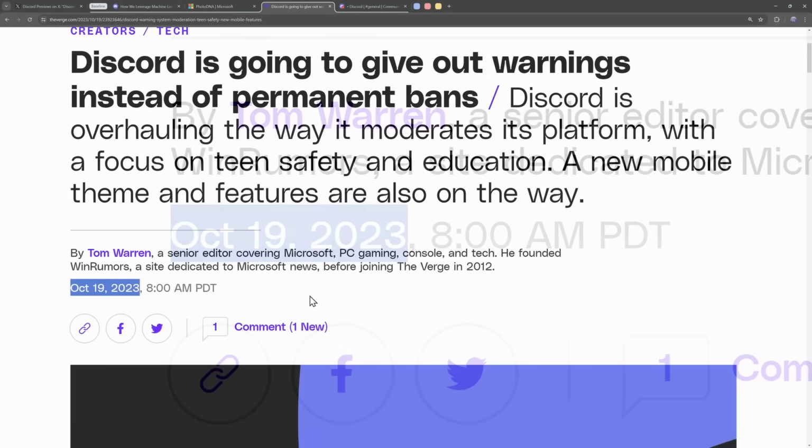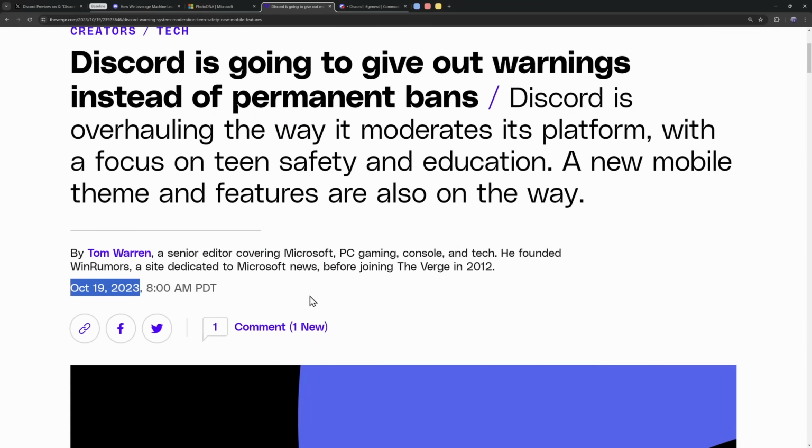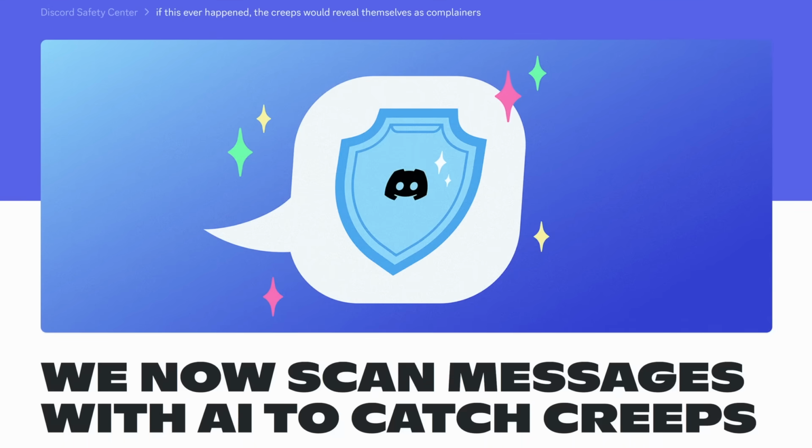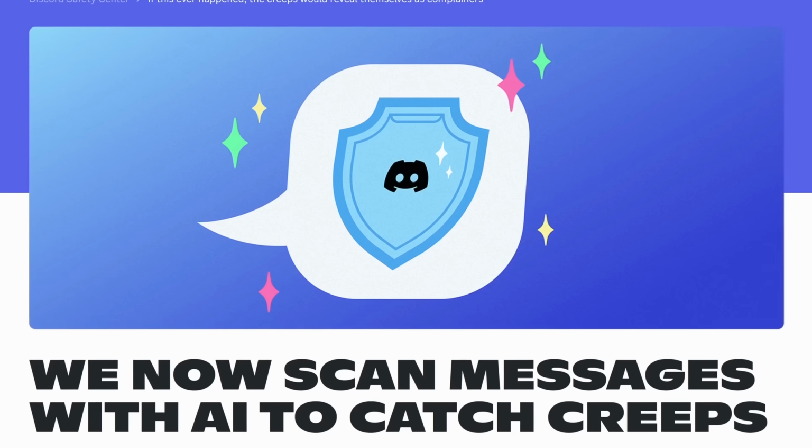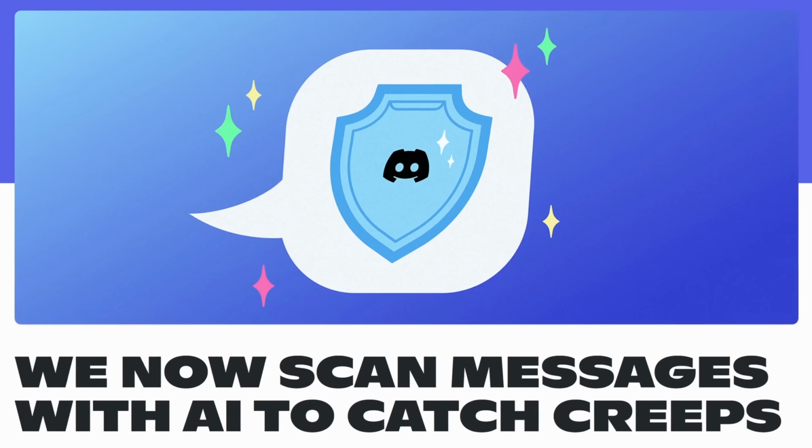Now, it's been a hot minute since then, and to be honest, I don't think Discord's going to make a big blog post saying, hello everyone, we now scan all of your messages with AI to see if you are a creep. But if I had to guess, and with how fast AI things are going, Discord is most likely scanning your messages to see if you are a sicko.